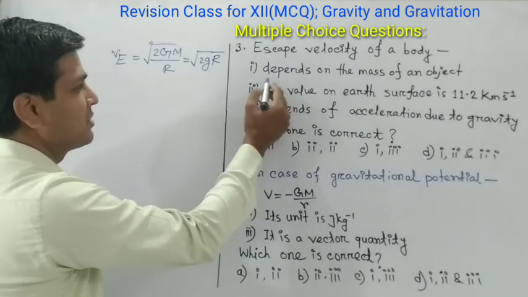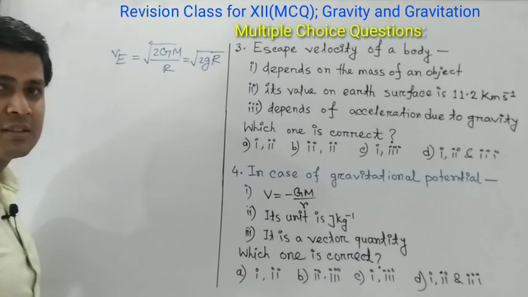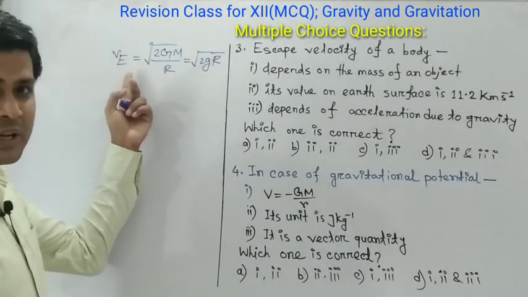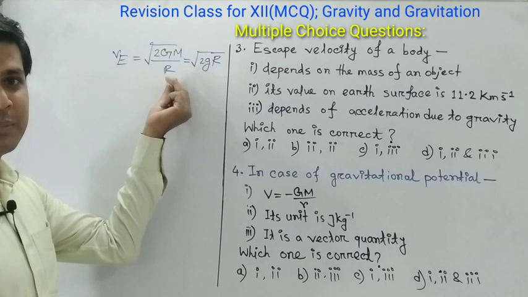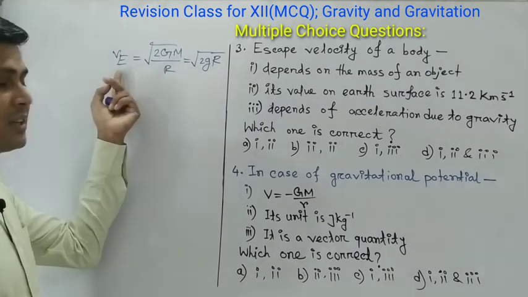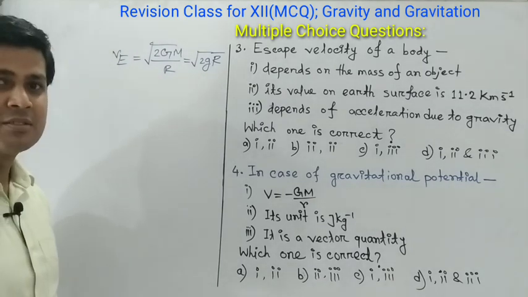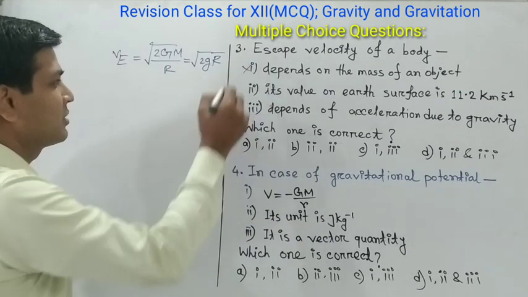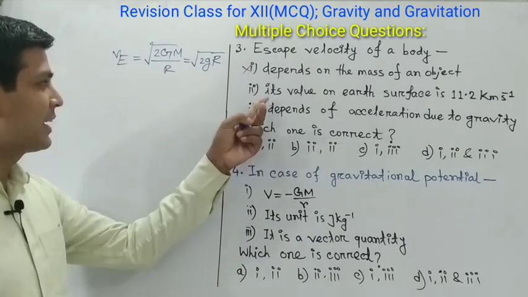Acceleration depends on the mass of the object, but in the formula we can see there is no quantity of mass of the object. That means escape velocity does not depend on the mass of the object. So our first option is not correct. Let's see the second option.